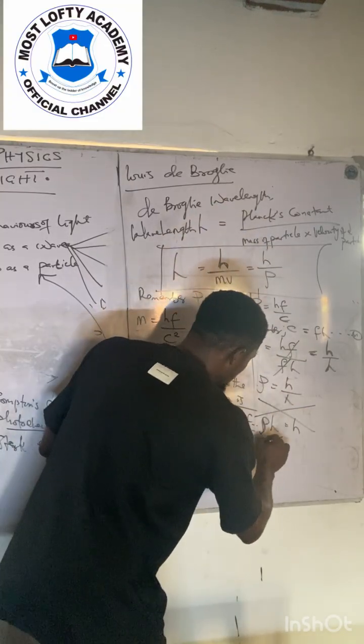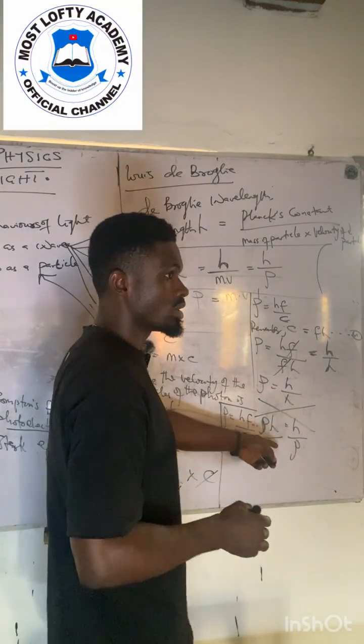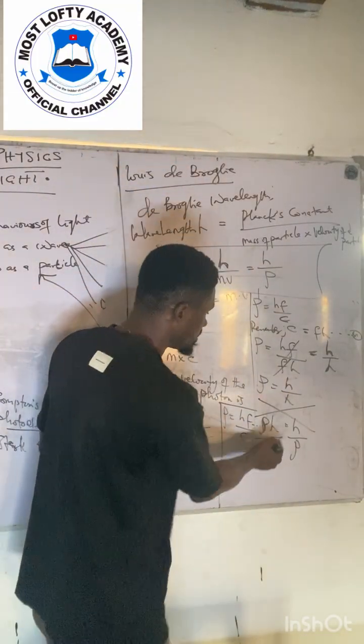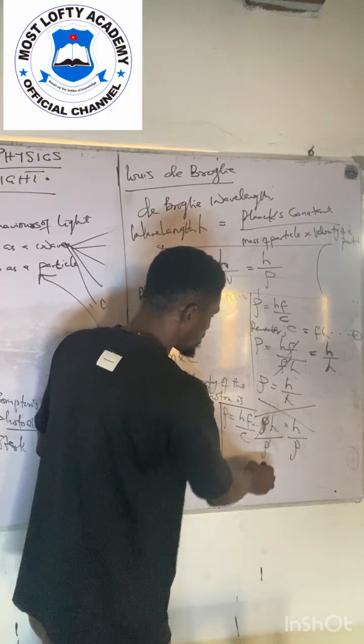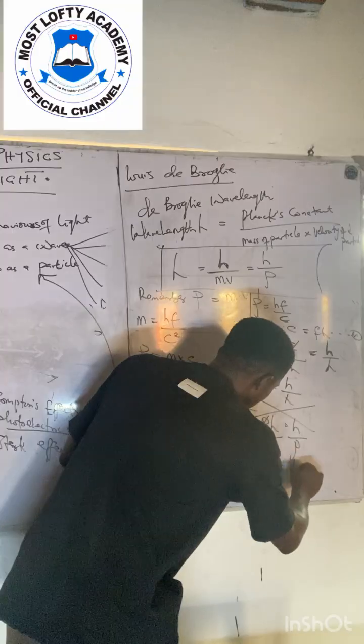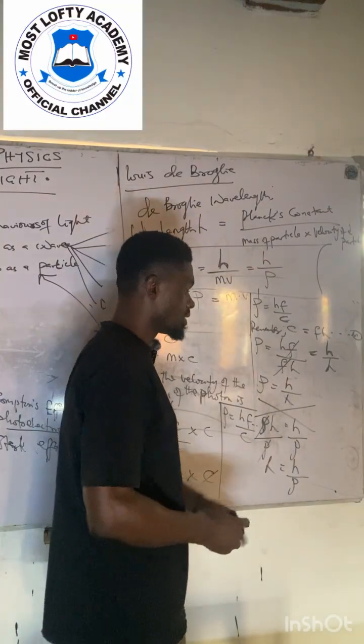Dividing this by momentum, and dividing this by momentum also, to make the wavelength the subject, the de Broglie wavelength, I'm going to have that wavelength is equal to Planck constant all over momentum.